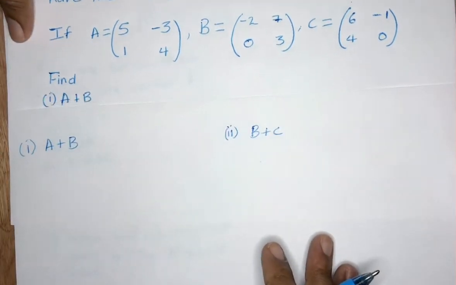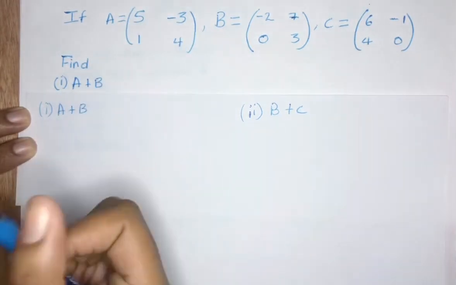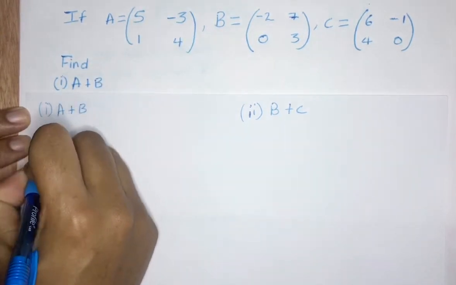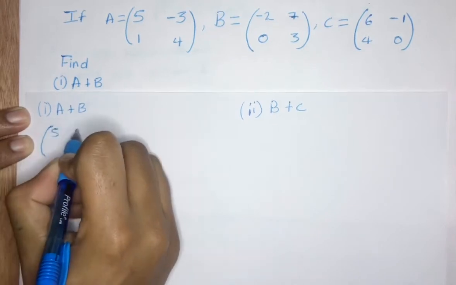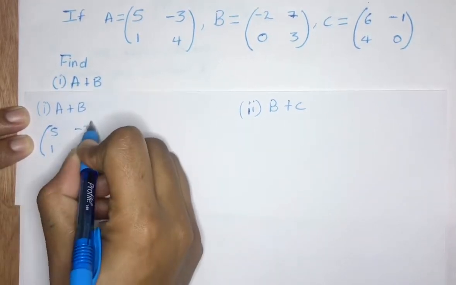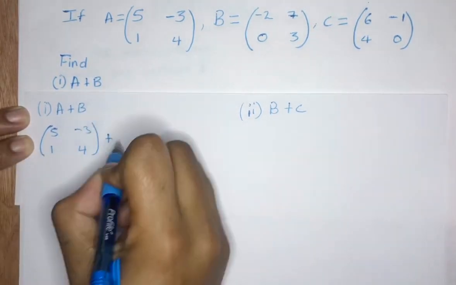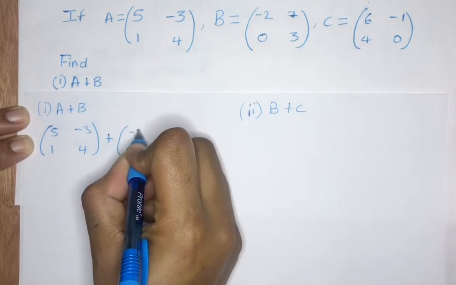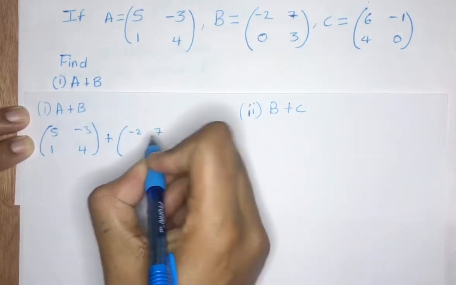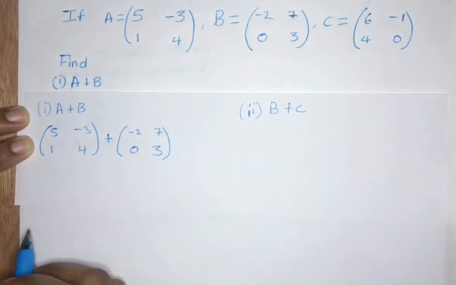So I'll move this up a little. Alright, now we're going to rewrite our A. So it's going to be 5, -3, 1, 4, close the bracket, plus B now, and B is -2, 7, 0, 3. Now we have to add the corresponding elements.